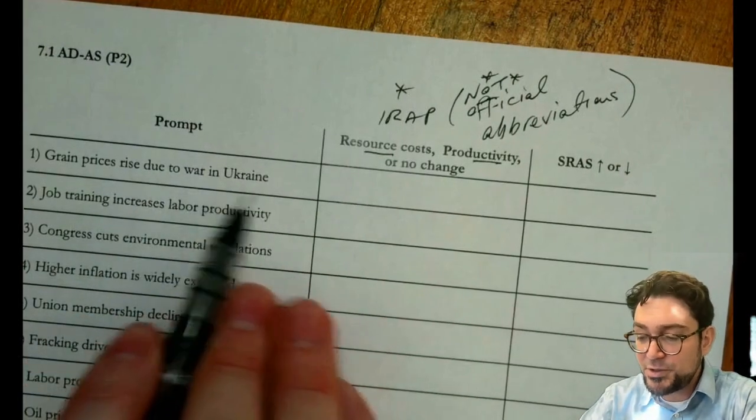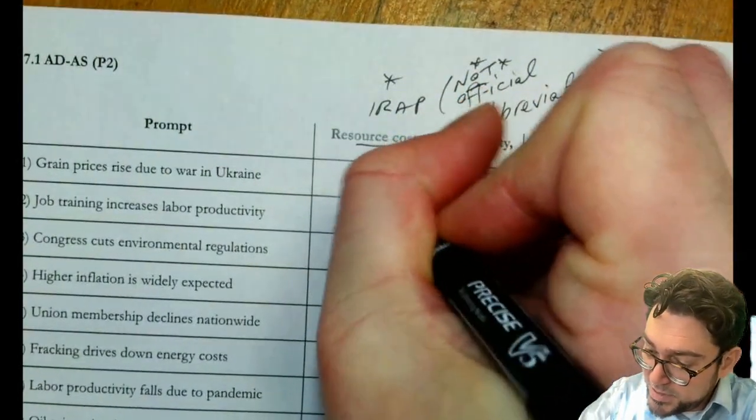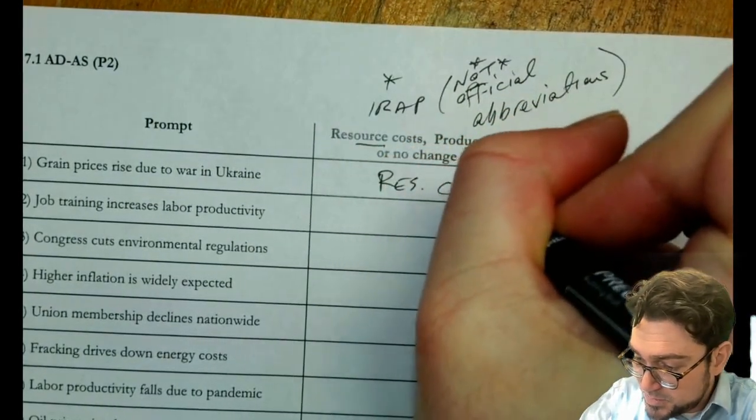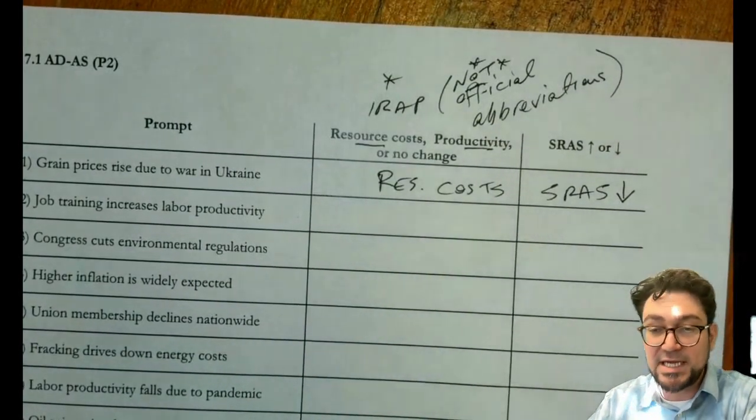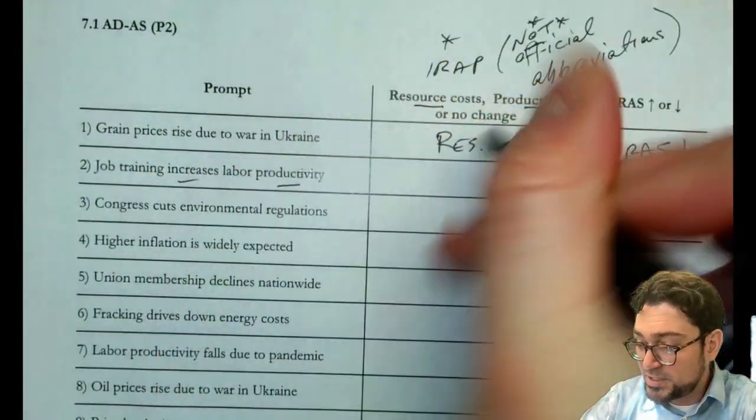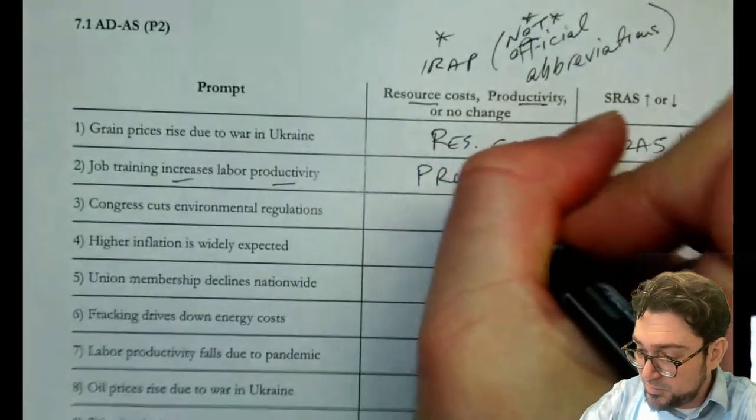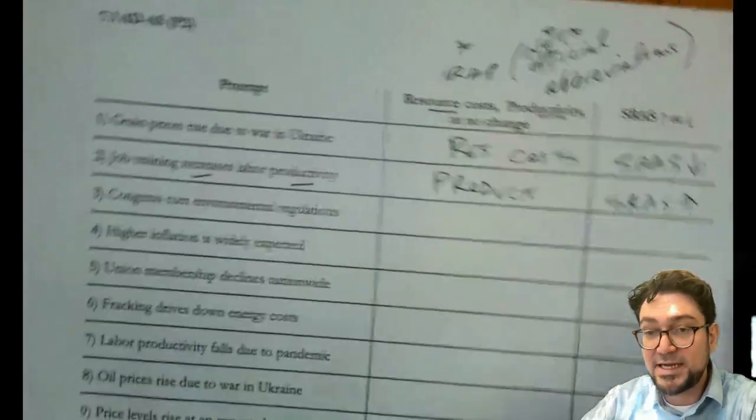Grain prices rise due to the war in Ukraine. That's a resource. And if its cost is higher, then that's going to make resource costs higher, right? So I am just going to abbreviate that. If resource costs are higher, that's going to reduce SRAS. It's going to make it go down. Job training increases labor productivity. So this is obviously productivity, a relatively easy one to spot. And if it's more productivity, then it's more SRAS.